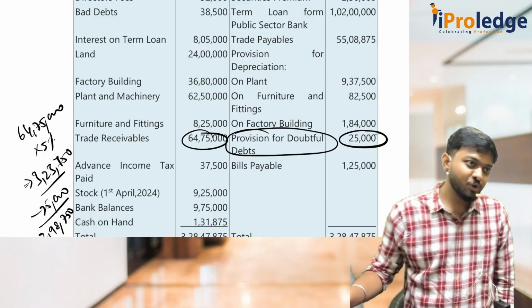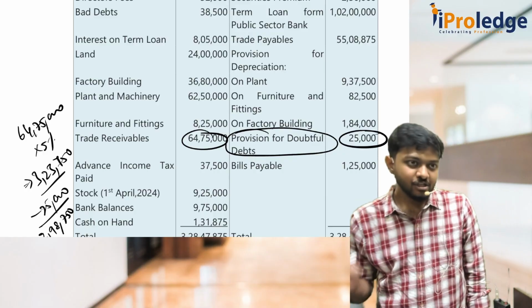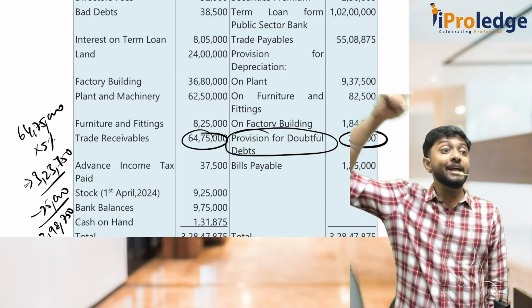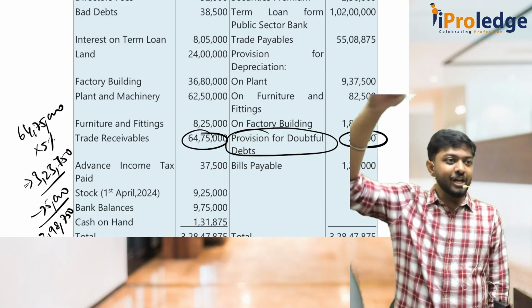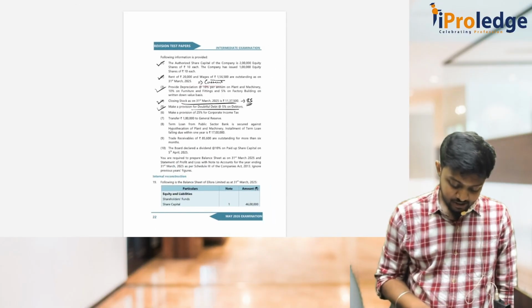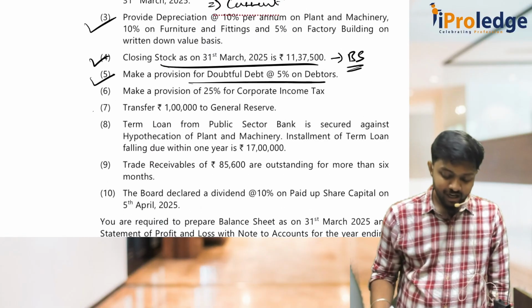Decrease in provision will lead to a credit side income. So since we are increasing it by 298,750, this will go to P&L, and your PDD balance will become 3,23,750. Clear? Next, this transfer of 1 lakh to general reserve.